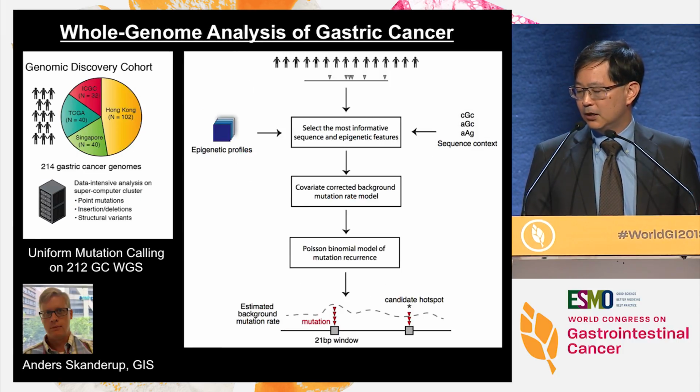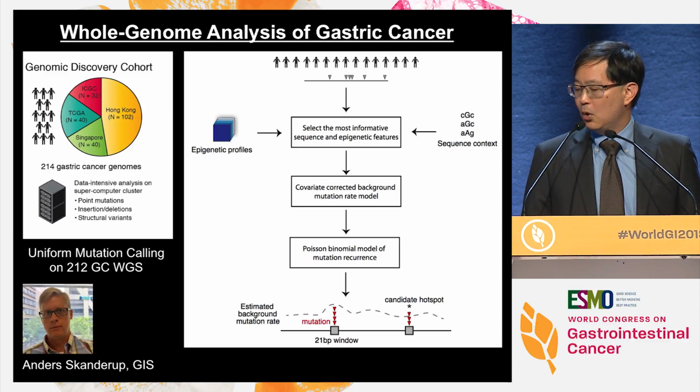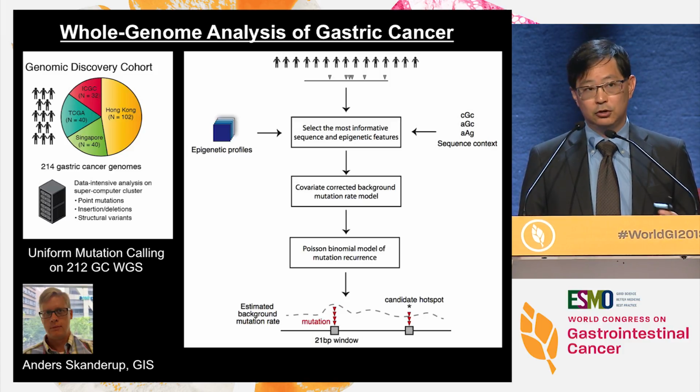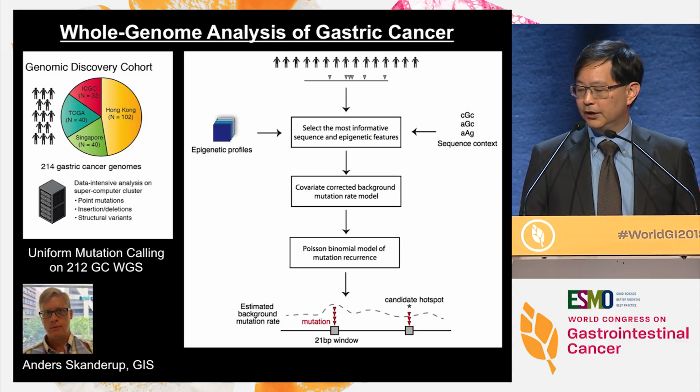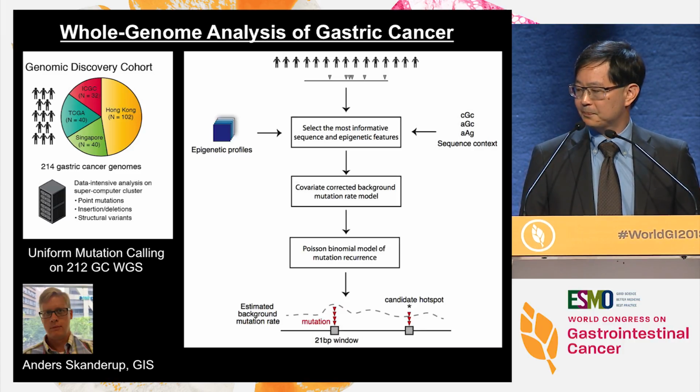This is work that's been done with Anders Skandaram, who is a computational biologist from the Genome Institute of Singapore. What we've done essentially is to assemble the world's largest collection of gastric cancer whole genome sequencings, uniformly pre-process them, and identify, using consensus mutation calling, point mutations, insertions and deletions, as well as structural variations that tell us amplifications and particular breakpoints. So we now have mutation calls for over 200 gastric cancer genomes. This takes a long time because this is run on a supercomputer.